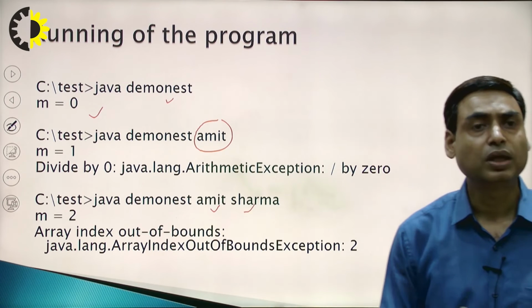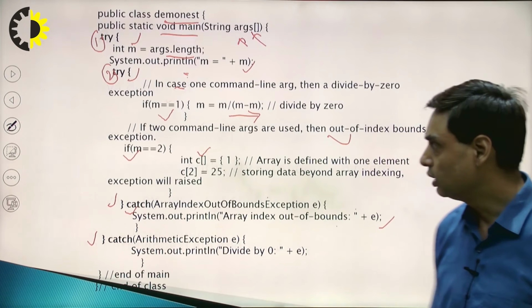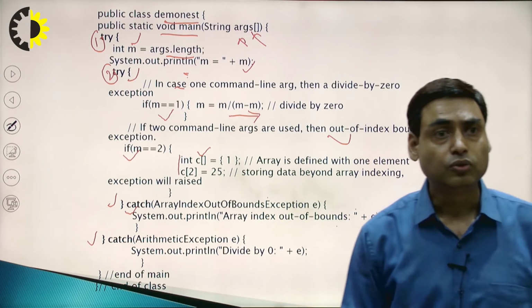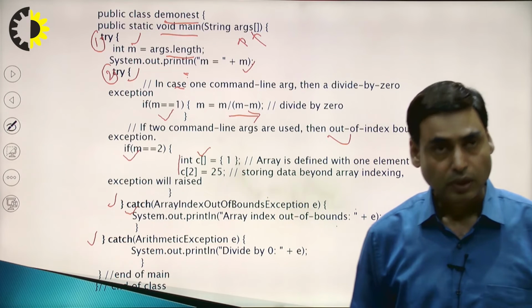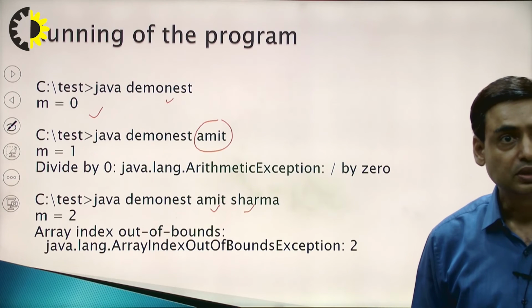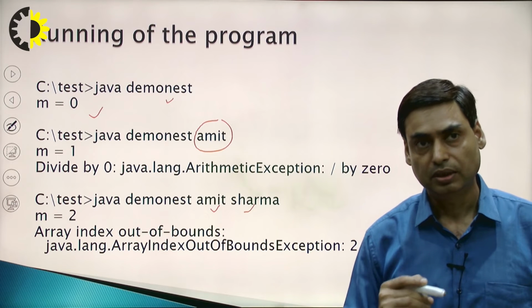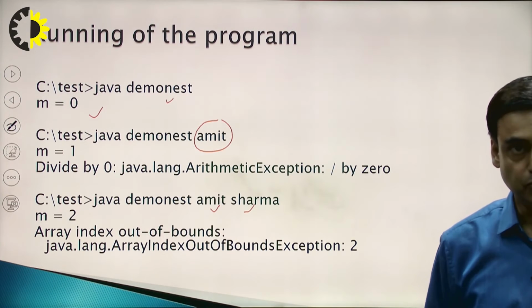So the number of arguments is 2, that is m equals 2. When m equals 2, it will execute this instruction and go to the catch block of array index out of bounds exception. So this is how you run this program at the DOS prompt and pass the arguments to this program.